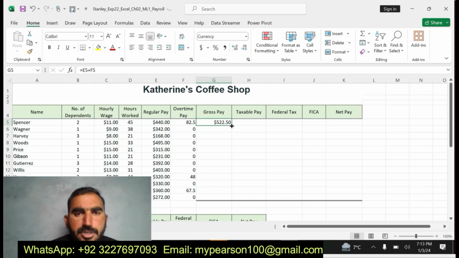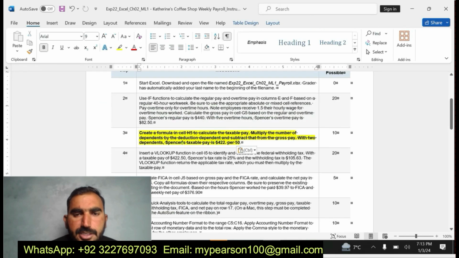Regular pay plus F5, overtime pay. I have found the value. As you can see here, I have found the gross pay, and it's 422.